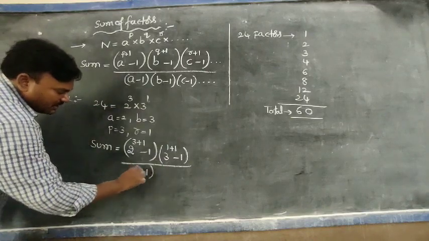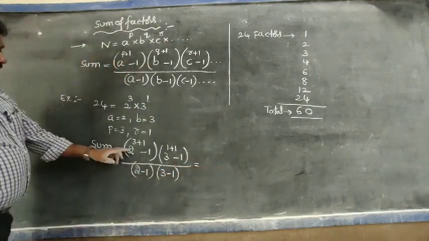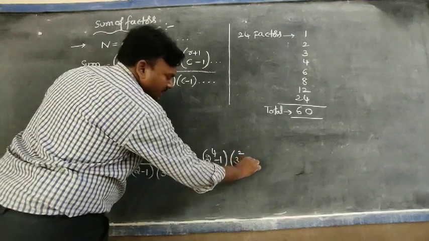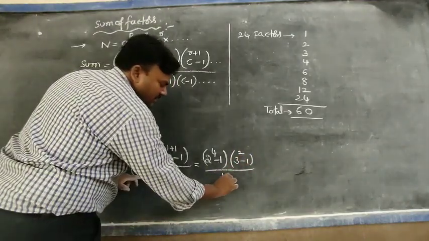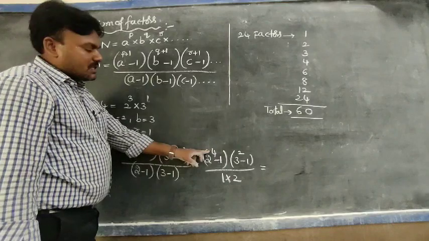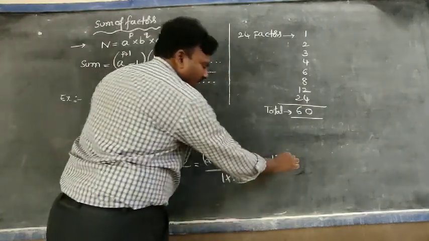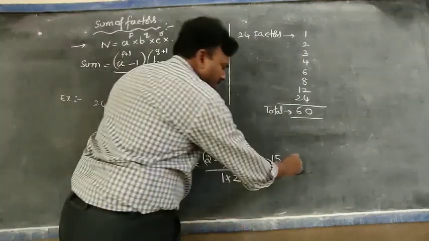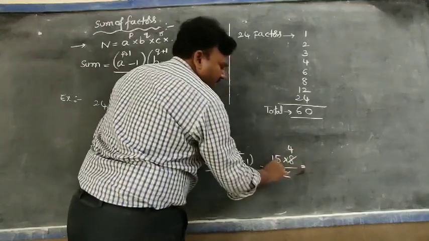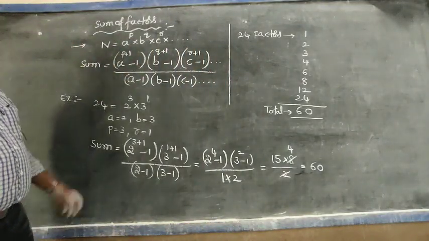So that is (2 power 3 plus 1 minus 1) into (3 power 1 plus 1 minus 1) by (2 minus 1) into (3 minus 1), which is equal to (2 power 4 minus 1) into (3 square minus 1) by (2 minus 1) value 1, (3 minus 1) value 2. 2 power 4 becomes 16: 2 to the 4, 4 to the 8, 8 to the 16. 16 minus 1 is 15, into 3 square value 9, 9 minus 1 is 8, divided by 2 into 1 is 2. 2 4s are 8, finally it becomes 15 into 4, which is 60. This is the process of finding the sum of factors.